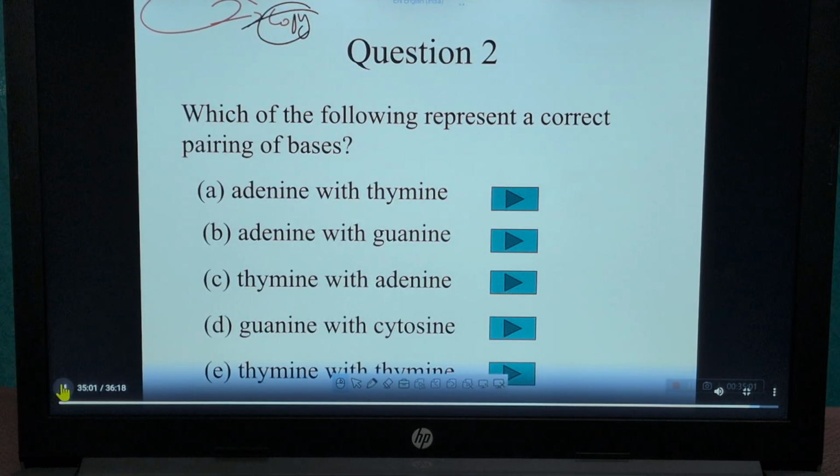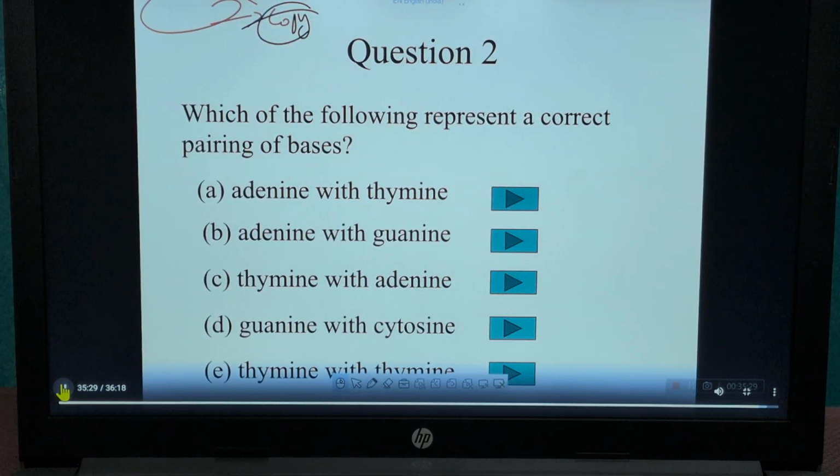Okay. In genetics, we study more about this replication topic. Actually, one type of question generally arises: which of the following represents a correct pairing of bases? Because we already discussed in the starting the types of bases: adenine combined with thymine, guanine combined with cytosine, that only.